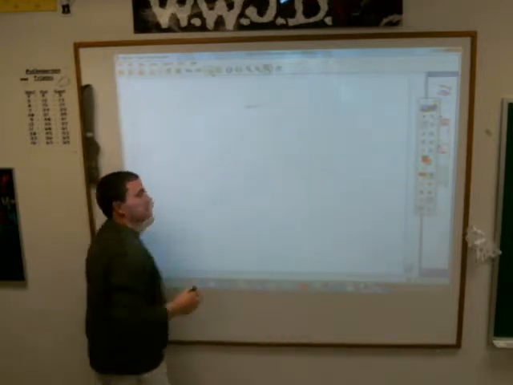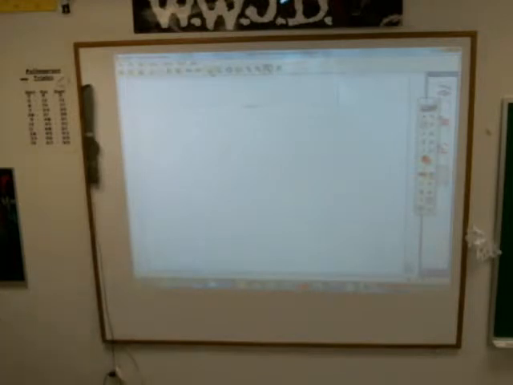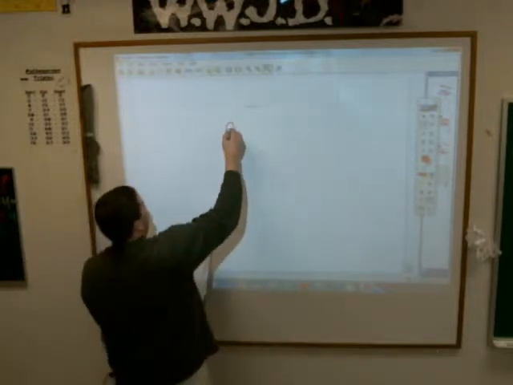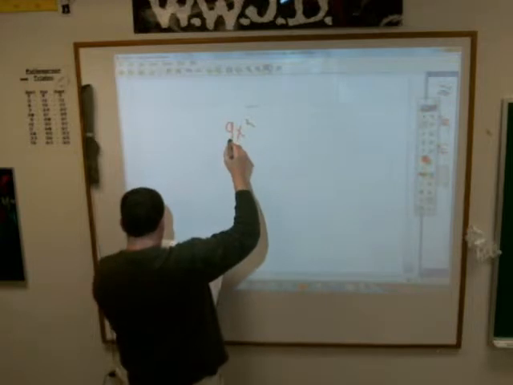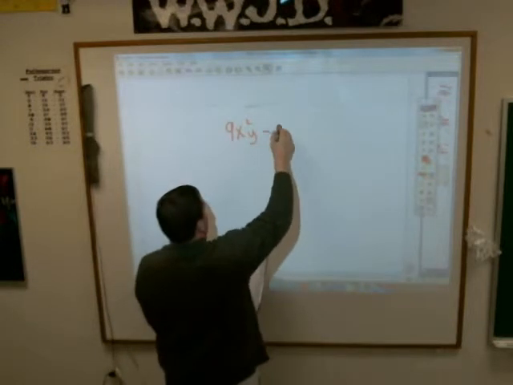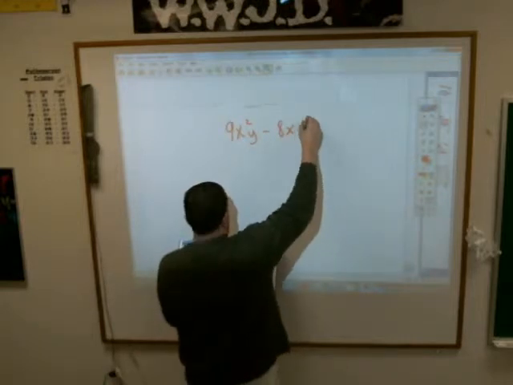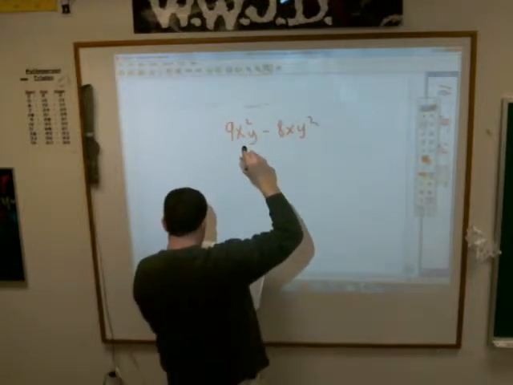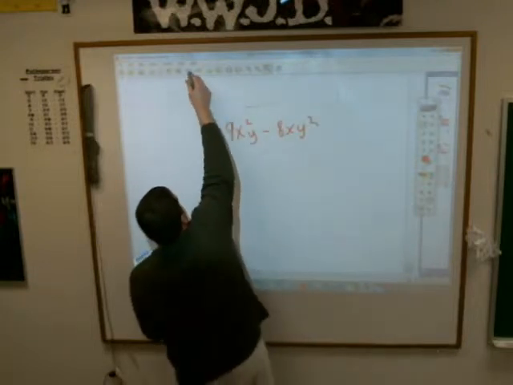Let's look at some examples here, shall we? Let's say I've got 9x squared y minus 8xy squared. Wait, sorry, can you change that?